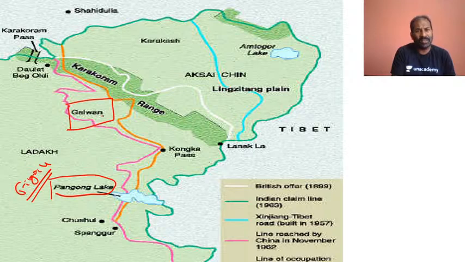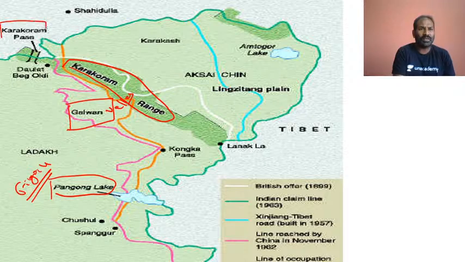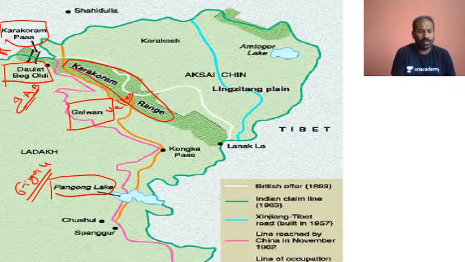In this area talks are still going on, the Galwan Valley and Galwan River, and this is the Karakoram range and the Karakoram Pass. You also have the Karakoram Highway on this side, further west of Daulat Beg Oldie. Daulat Beg Oldie is the Indian Air Base.